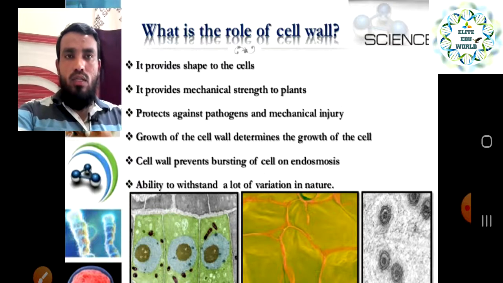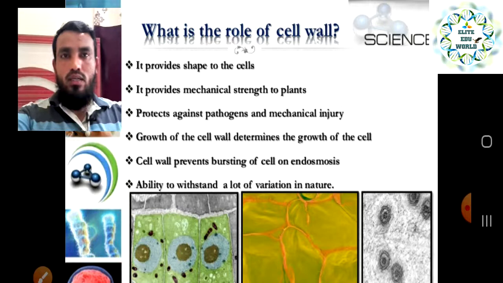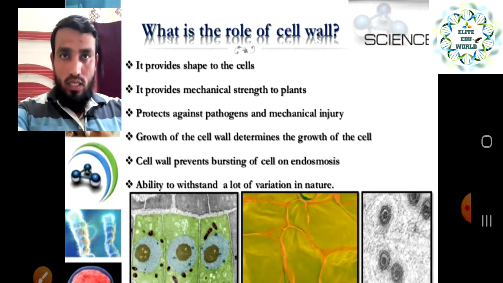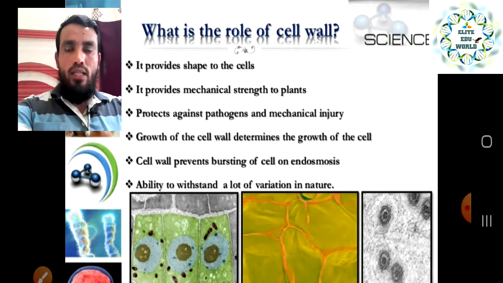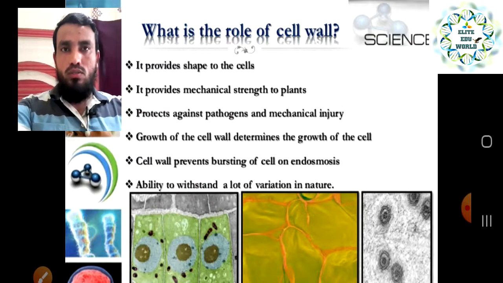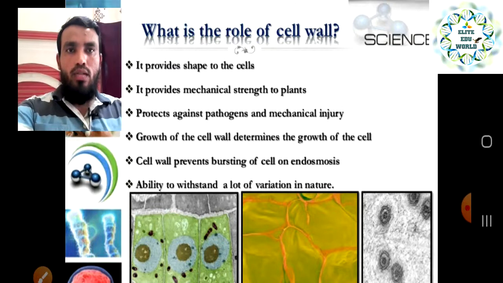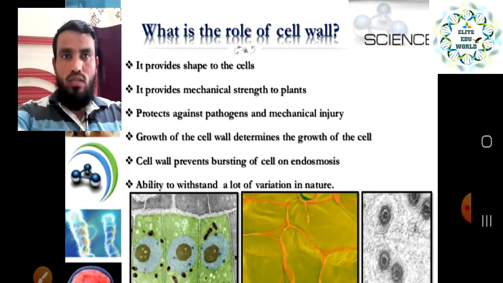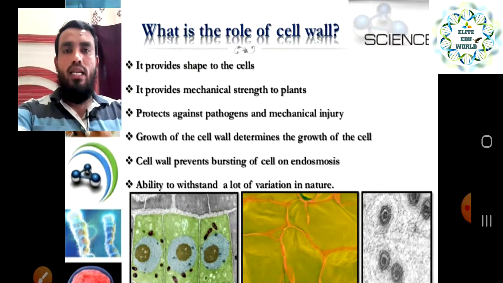Mechanical strength means whatever hardness or hurdles come to the plant, because the plant is present in the outer atmosphere and has to face harsh conditions. So it provides mechanical strength to the plant cell, and that is why we do not have it, because we human beings can move from one place to another. The third point is that it protects against pathogens and mechanical injury. Whatever pathogens attack the plants, the cell wall provides more protection from the pathogen as well as from mechanical injury.